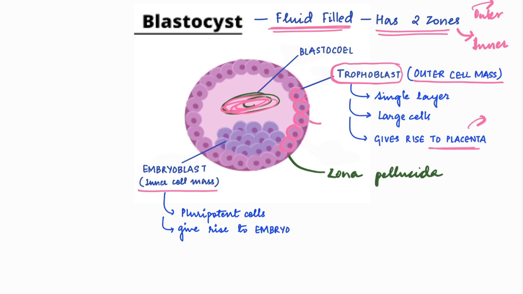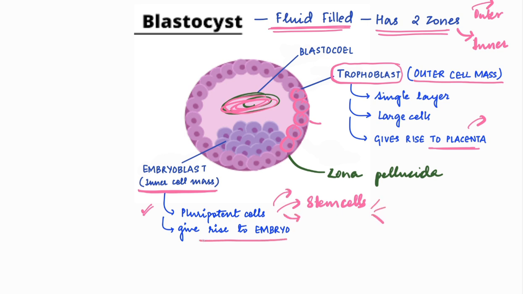Now coming on to the inner cell mass, the cells on the inside of the outer cell mass. These cells are pluripotent in nature. What do you mean by pluripotent? They can form anything, also called stem cells. These cells are able to form any kind of cell of the body, endoderm, ectoderm, okay?